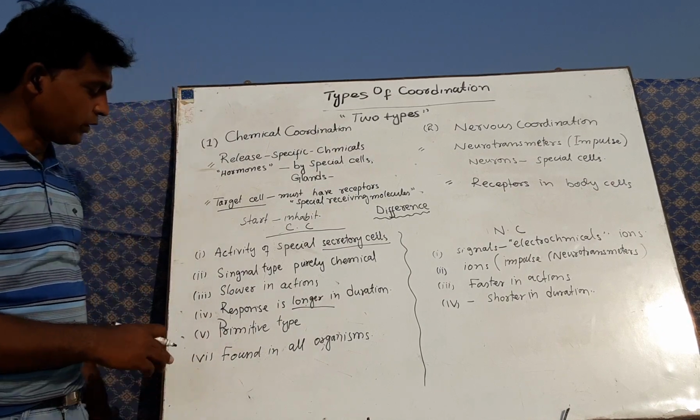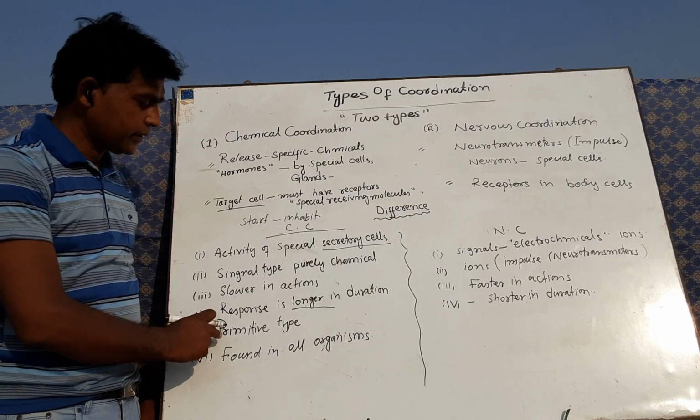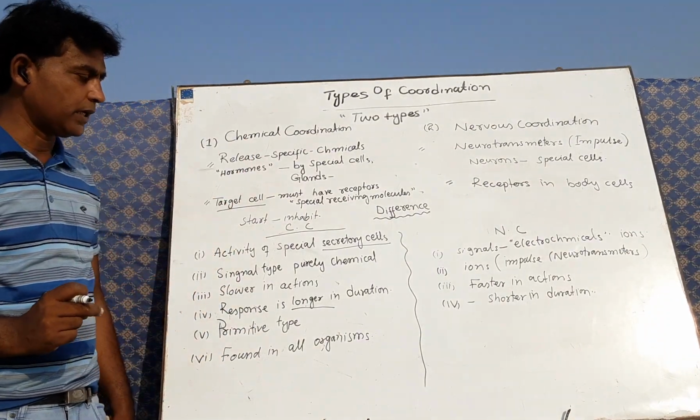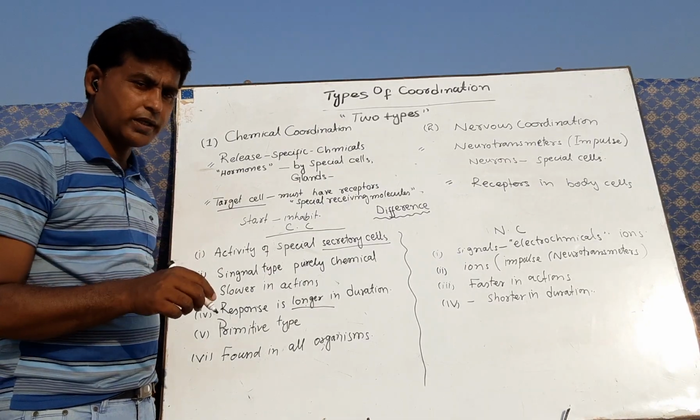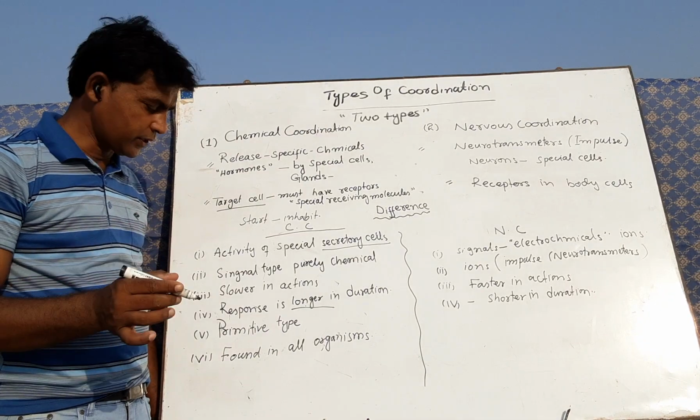Hence, we will go ahead to the characteristic number 5, there is primitive type of coordination. We are saying this for chemical coordination because this coordination is present in lower organisms and plants.